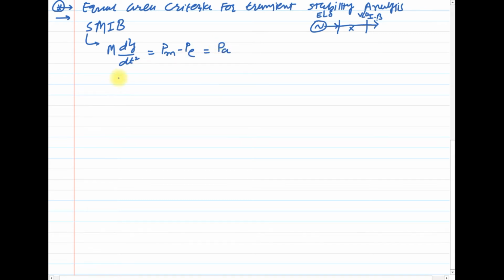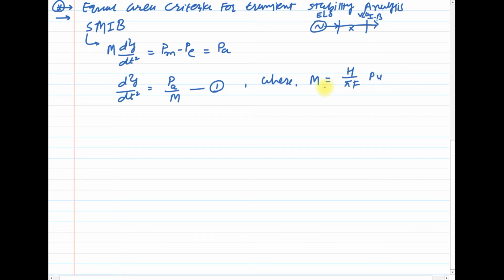So d square delta upon dt square equals Pa by M, equation number 1, where M is equal to H upon pi f in per unit.